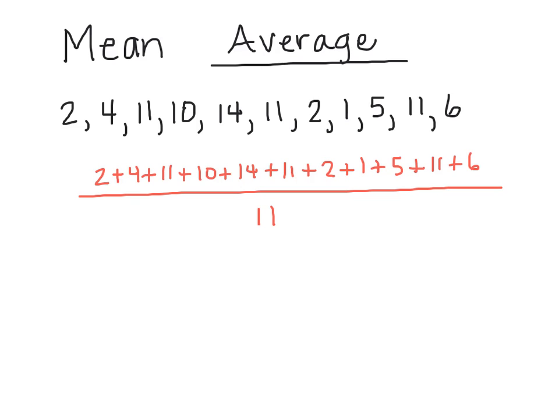So in this case, we add up all of the separate data points and we get 77, and we take our divisor, which is the number of data points we have, 11, and so 77 divided by 11 equals 7.